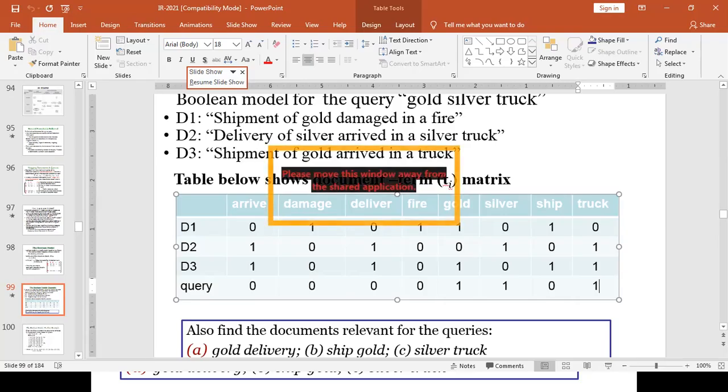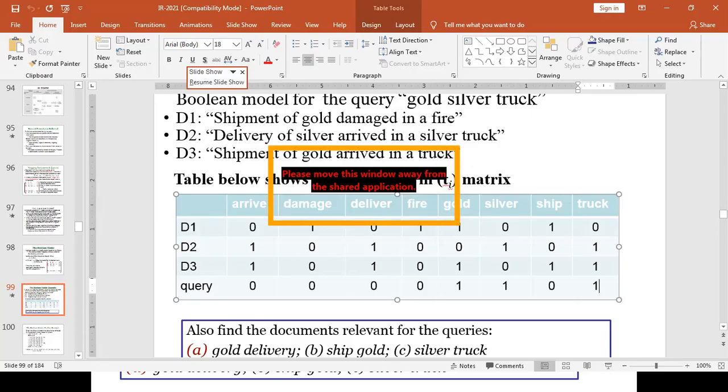Document 2 contains one query term, silver, but multiple times, 2 times basically. But document 1 contains only one term, one time, gold. So which document is more relevant? When we look at the number of query terms they contain, document 3 is more relevant because it contains 2 query terms, followed by document 2. Why? Because even if it contains only one query term, that query term appears multiple times.